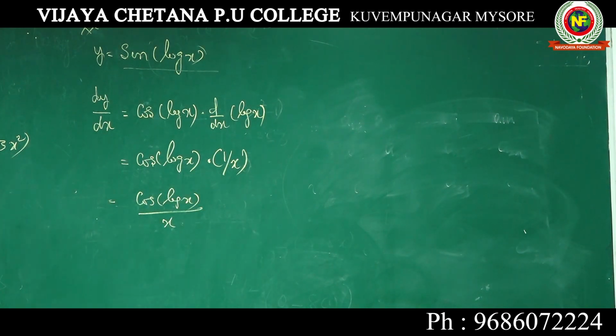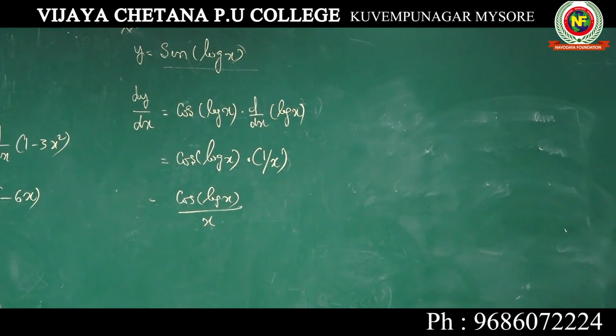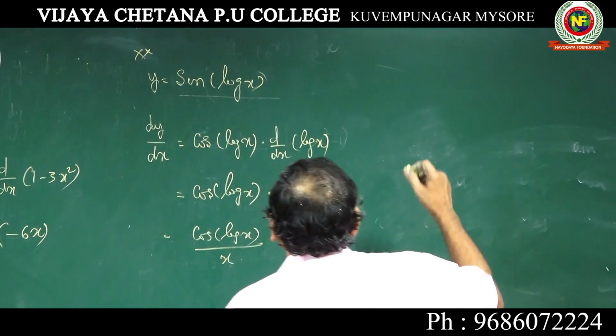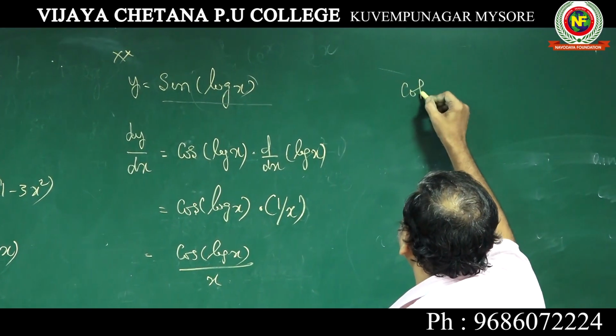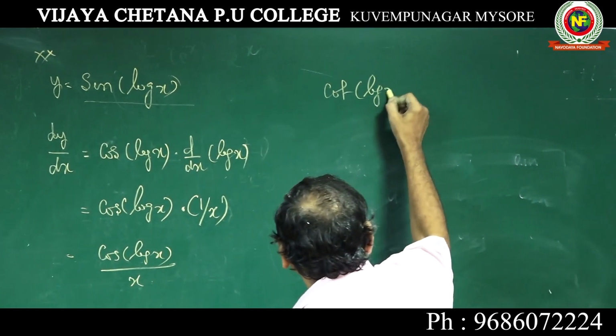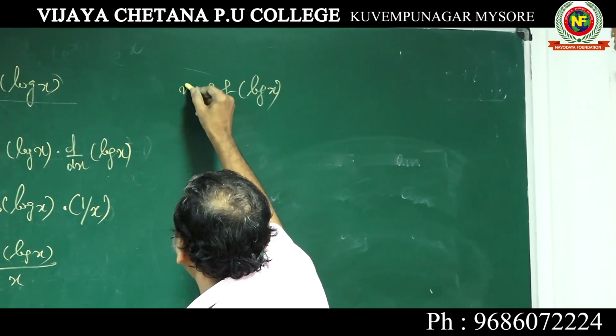This is the answer. Now you take cot log x. Cot log x, same thing.